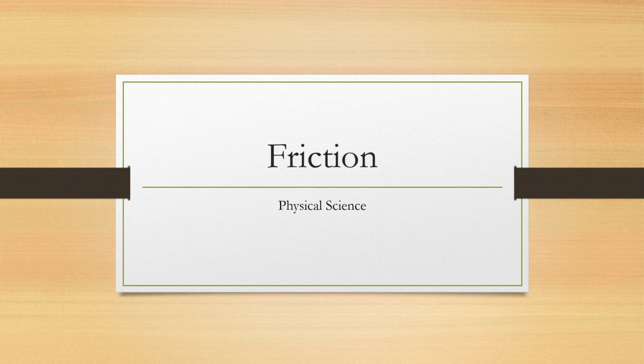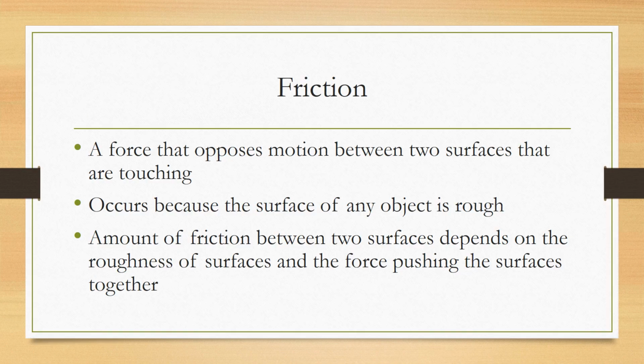Alright, so our next topic we are talking about is friction. The definition of friction is a force that opposes motion between two surfaces that are touching. So any two surfaces that are touching, whether it's solids, liquids, gases, friction is going to occur. And the reason this occurs is because all objects' surfaces are rough. Even the smoothest of surfaces, even ice,